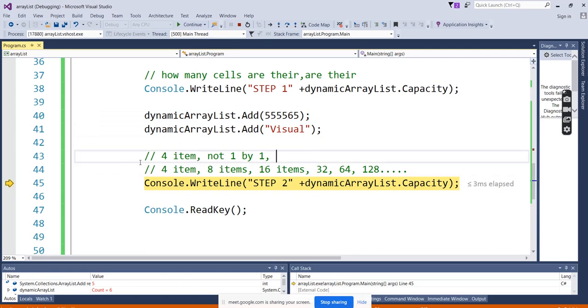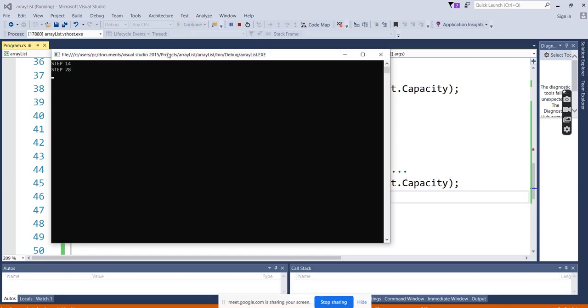Initially, it will start with 4. If you enter the fifth value, then it will double 4 to 8. If you enter the ninth value, then it will double to 16. So the capacity keeps on increasing. It never feels that you are short of any capacity or something like that, right?